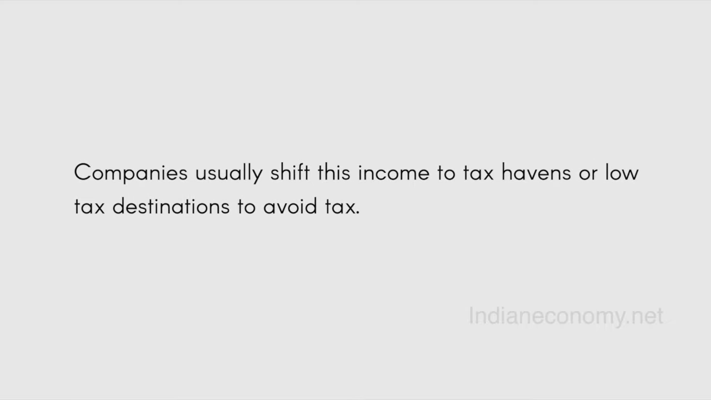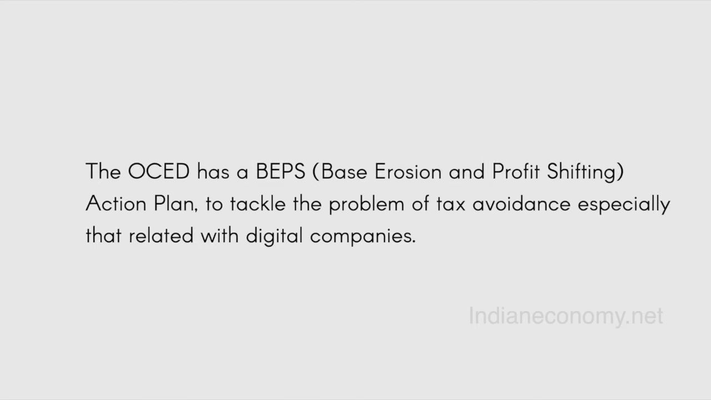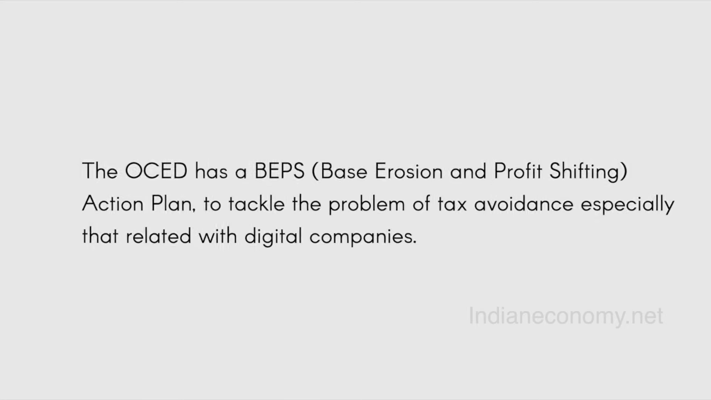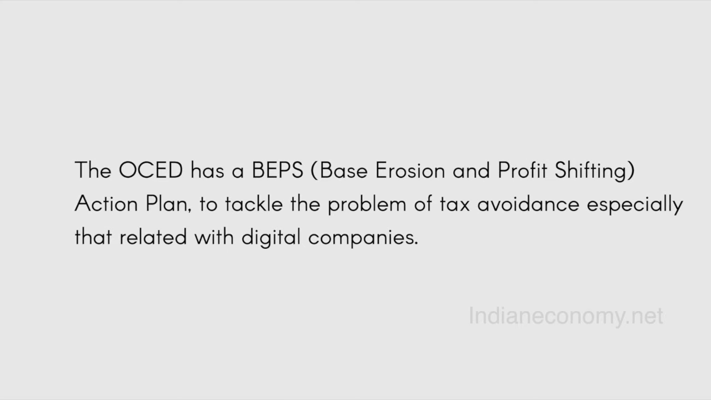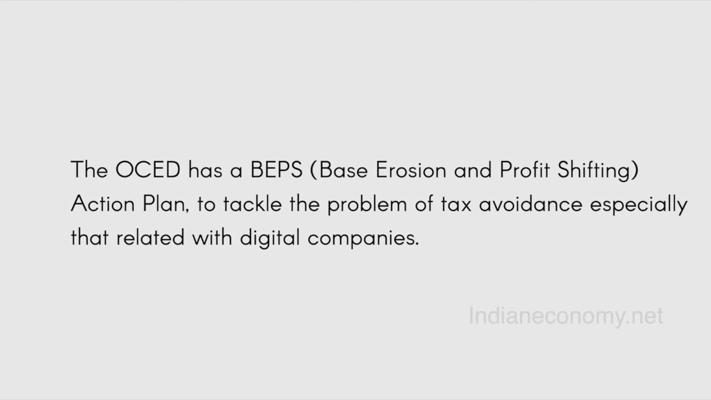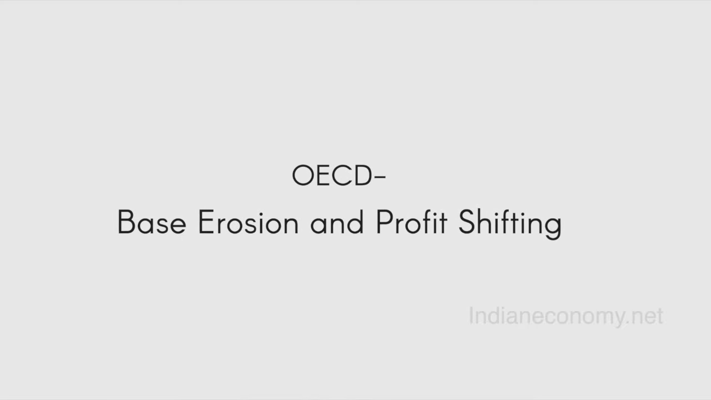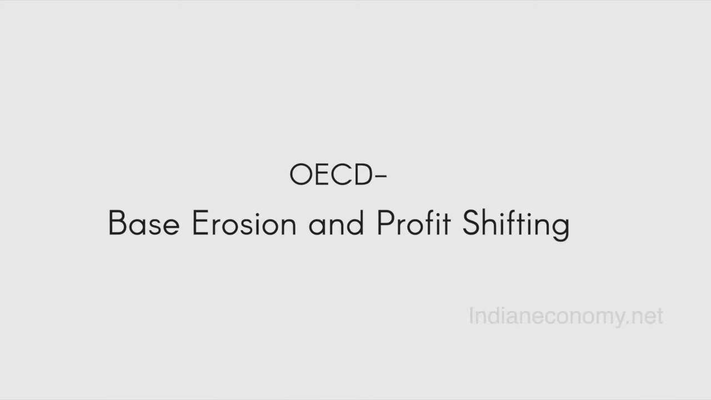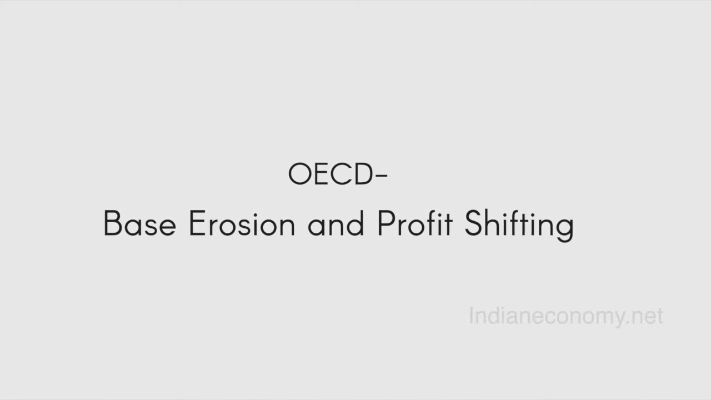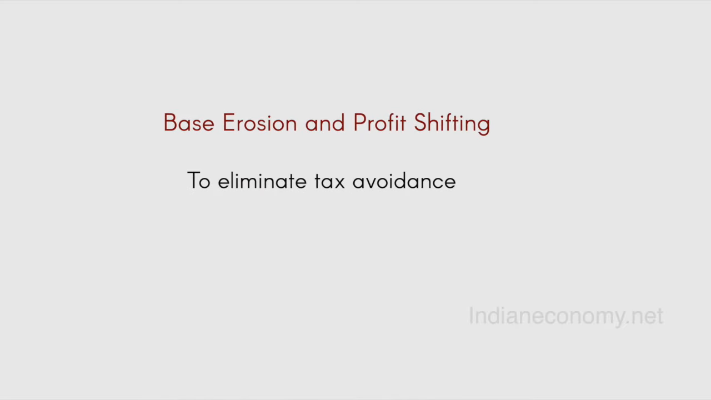So here comes the concept of tax avoidance. The OECD has a BEPS, base erosion and profit shifting action plan, to tackle the problem of tax avoidance, especially that related with digital companies. So that is an important project of the OECD. That project is called base erosion and profit shifting. Basically, it is a project aimed to reduce or eliminate the problem of tax avoidance.